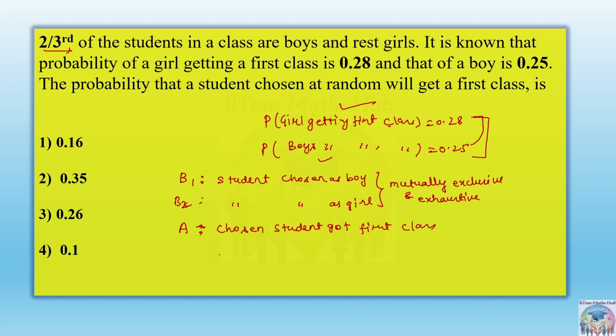So can I say that the probability of choosing a student who got first class, that is probability of A, can be written as probability of A intersection B1, which means the student chosen is a boy and he got the first class, plus probability of A intersection B2, this time it's a girl and she got the first class.